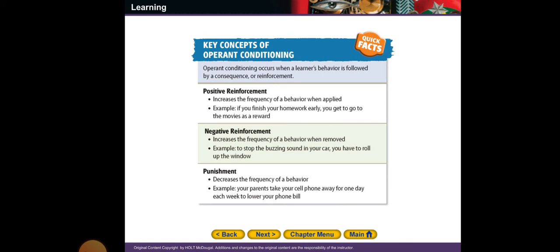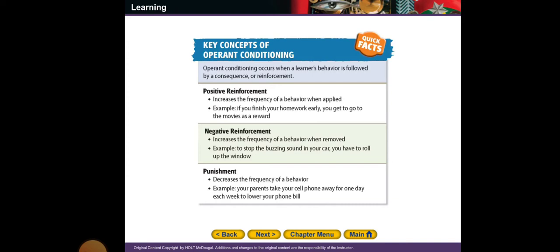Okay, so in operant conditioning occurs when a learner's behavior is followed by a consequence or reinforcement. Positive reinforcement increases the frequency of a behavior when applied. Example, if you finish your homework early, you get to go to the movies as a reward. Negative reinforcement increases frequency of a behavior when removed. Example, to stop the buzzing sound in your car, you have to roll up the window.